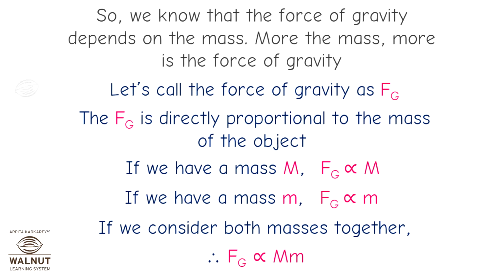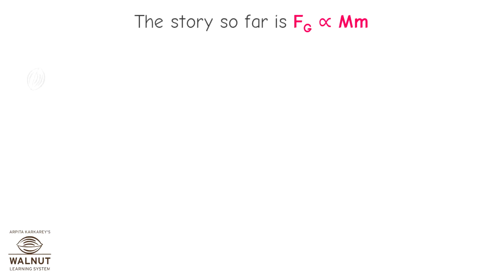If we have a mass capital M, Fg is directly proportional to capital M. If we have a mass small m, Fg is directly proportional to small m. If we consider both masses together, therefore, Fg is directly proportional to capital M and small m. The story so far is Fg is directly proportional to Mm.